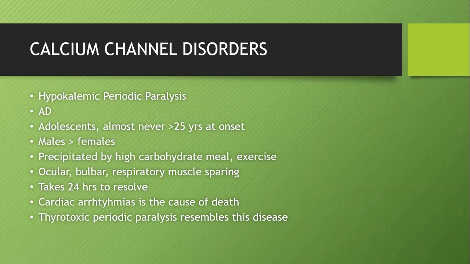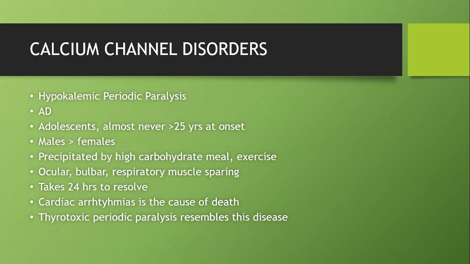The common disorder here is hypokalemic periodic paralysis. It's an autosomal dominant inherited disease, common in adolescence. Remember, any onset of intermittent weakness beyond 25 years of age cannot be hypokalemic periodic paralysis. Males are commonly affected. The precipitant here is any high carbohydrate meal or exercise. Remember, anything which stimulates insulin. A high carbohydrate meal will stimulate insulin. Exercise will stimulate insulin. A high potassium diet will stimulate insulin. Anything which stimulates insulin will cause this weakness, but the mechanism is not extensively studied.